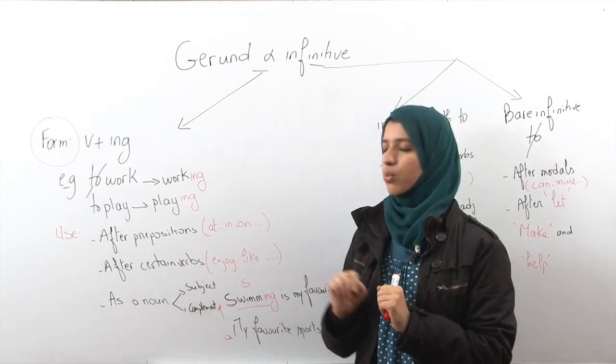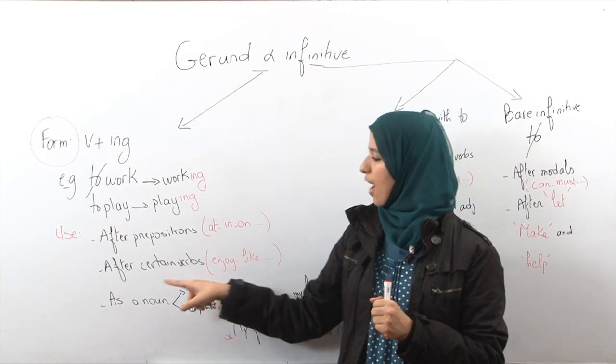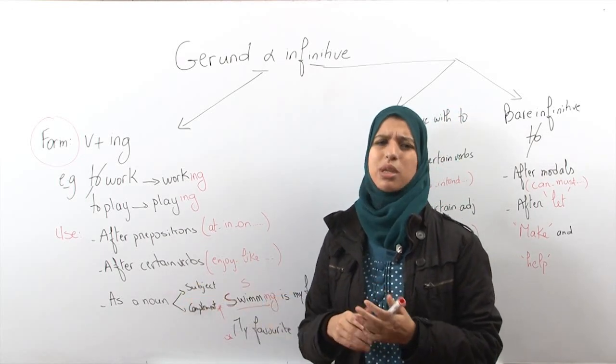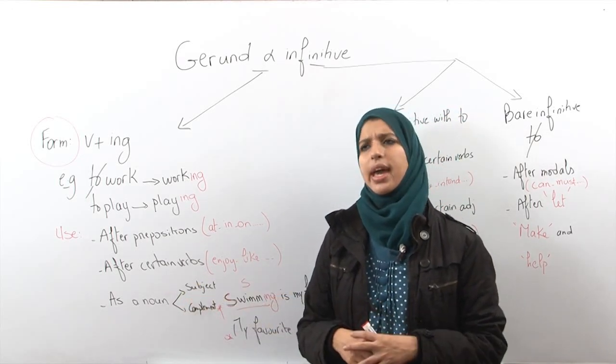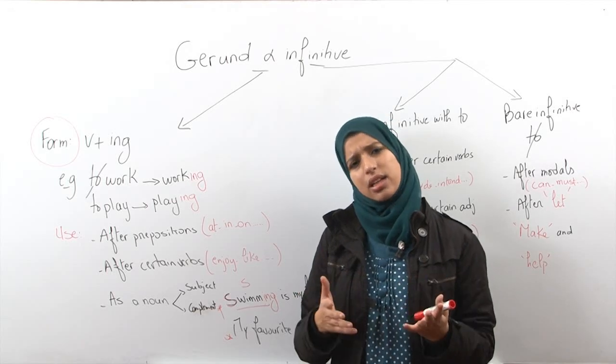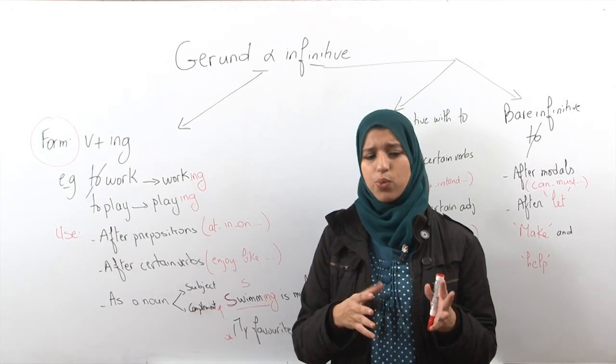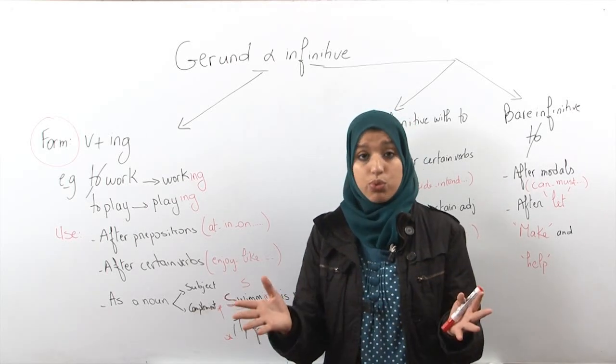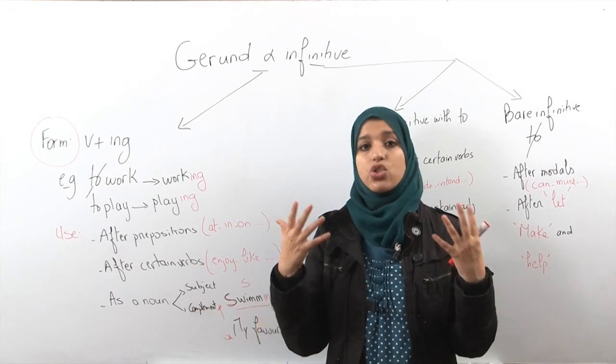Let's go to number 2, after certain verbs. What do we mean by after certain verbs? Okay, let's say it that way. In English, there are some verbs. When we have them, we have gerund. It's a rule, all right? It's not something you should think about.